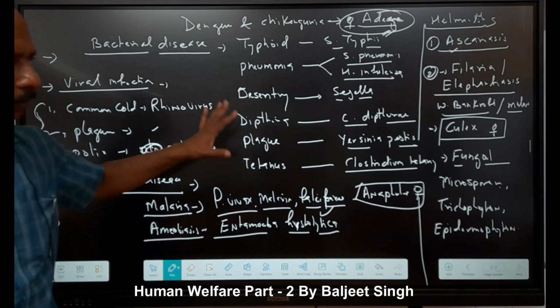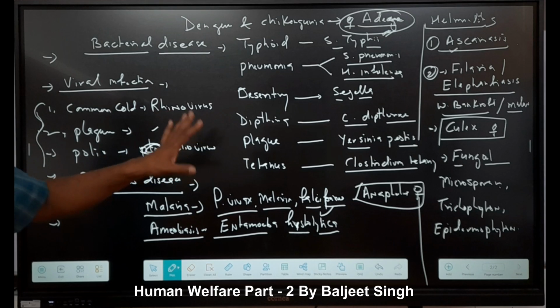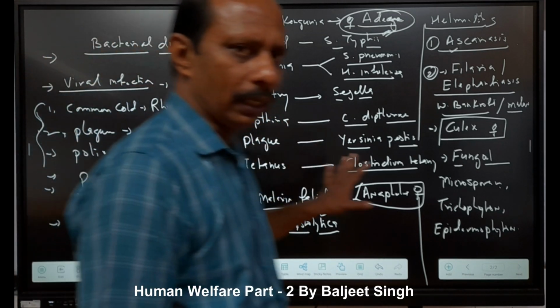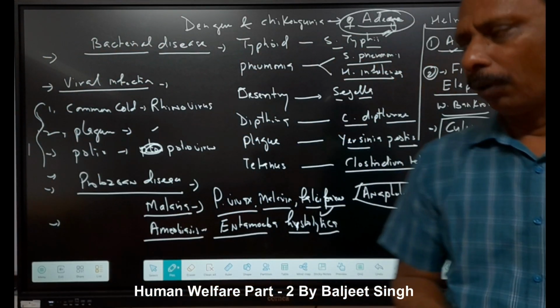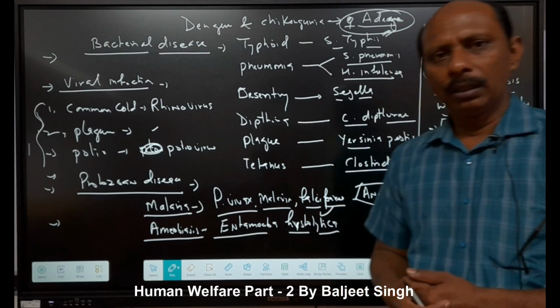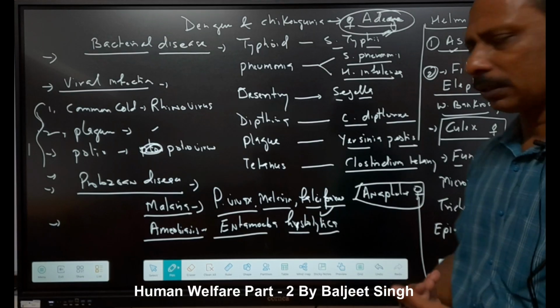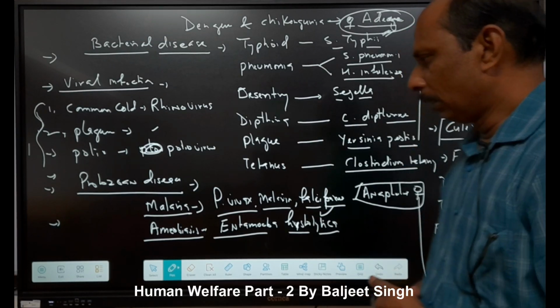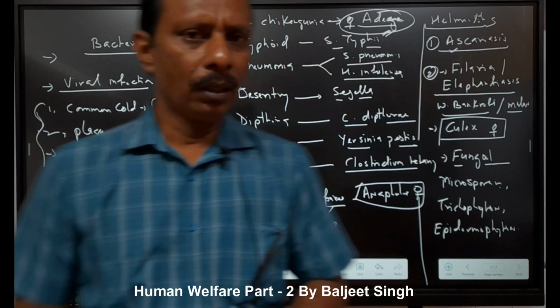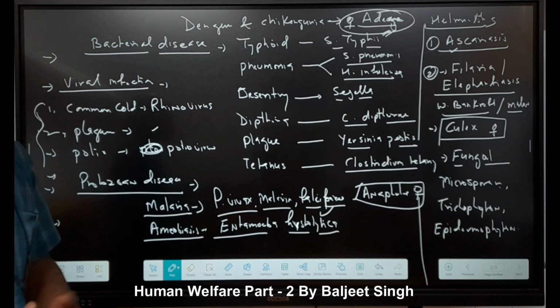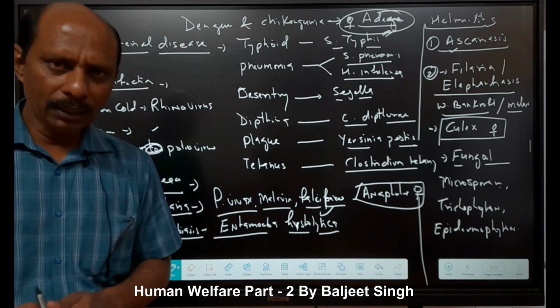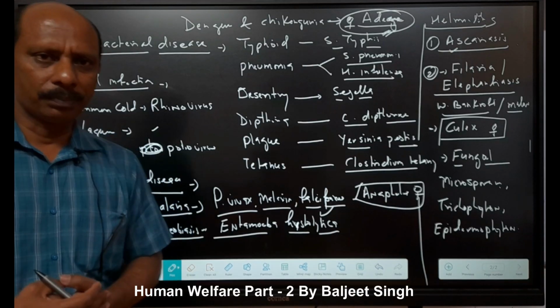So these are some diseases which we read in our NCERT, and you should also read about the pathogens, their symptoms and signs, and these vectors. Okay, today we finish our class. Next time we will read about immunity and our immune system.